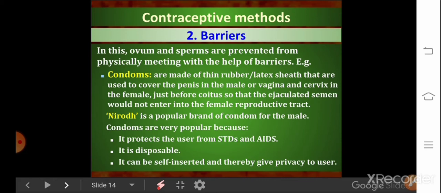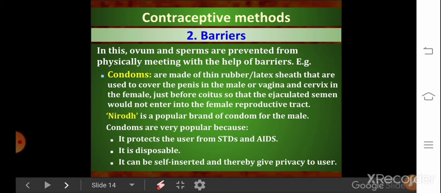An example of a condom is Nirodh. Nirodh is a popular brand of condom, used for males. It also prevents sexually transmitted diseases like AIDS, and it is self-inserted, which is the easiest thing, and it is disposable.